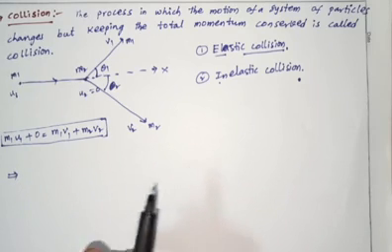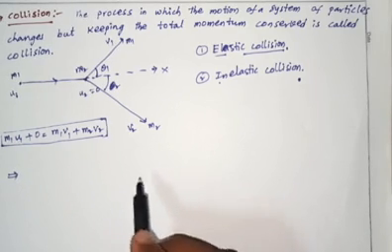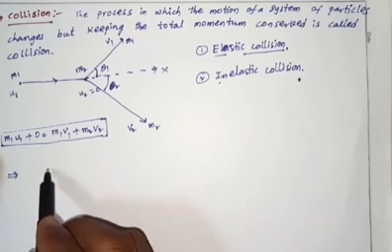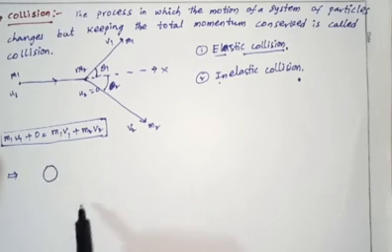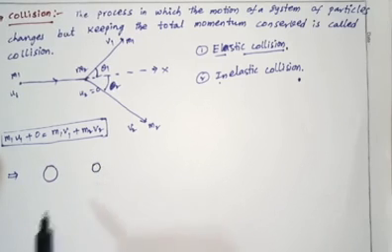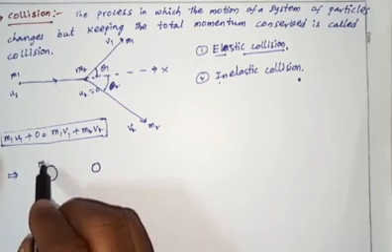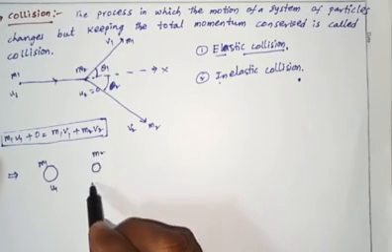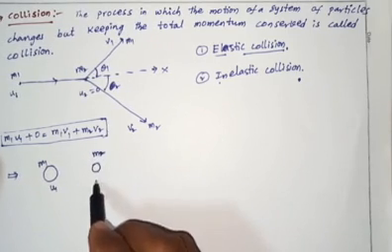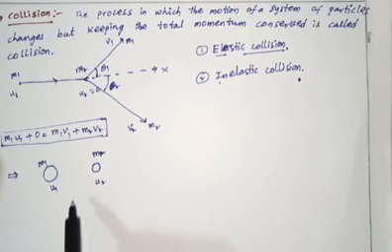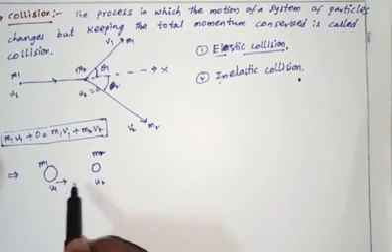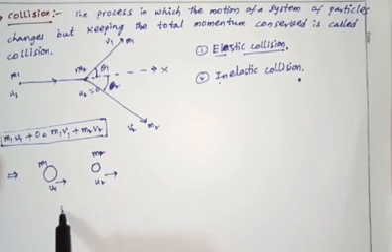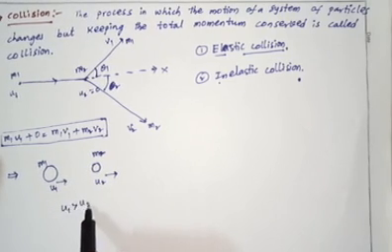Consider two balls moving in the same direction. One ball has mass m1 and velocity u1, the other has mass m2 and velocity u2, where u1 is greater than u2.